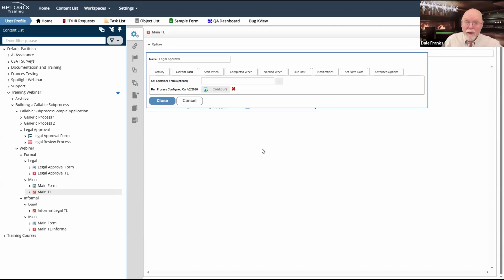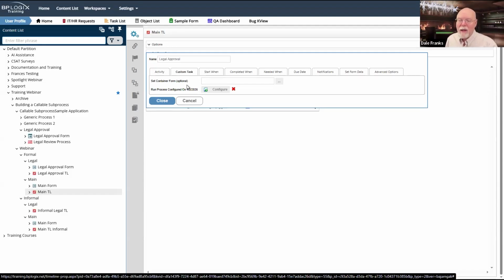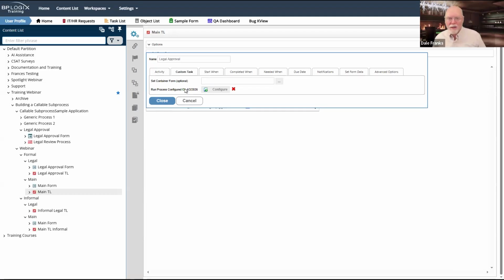On the other hand, if I am just sending it by legal as a courtesy and what they say doesn't matter in terms of the process, I'm just sending them a notification of something that is going on that they will handle offline or separately, then I can call a custom task activity, and I can use the run process custom task. Then I can call the legal thing and it can run however long it needs to run while my main process continues unimpeded.